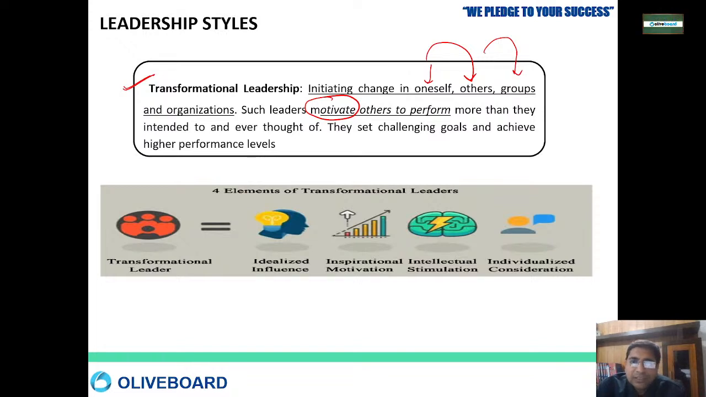They set the goal, and they set and achieve higher performance. They have idealized influence. This type of leadership has idealized influence, and these people have inspirational motivation. They have a good amount of intellectual stimulation and individualized consideration. Transformational leadership, as the word suggests, totally transforms things.